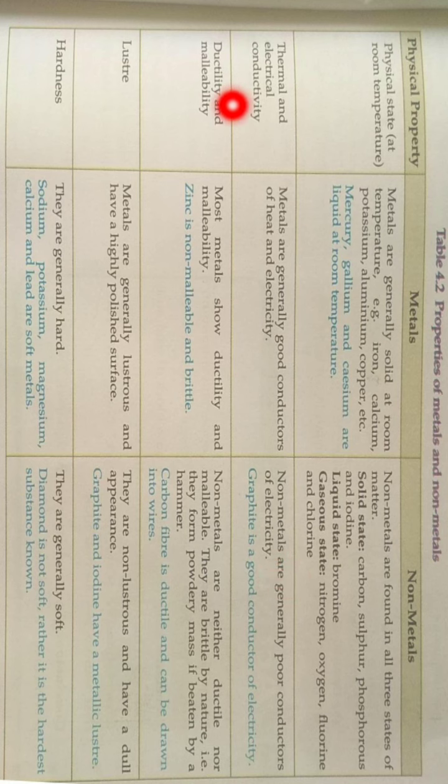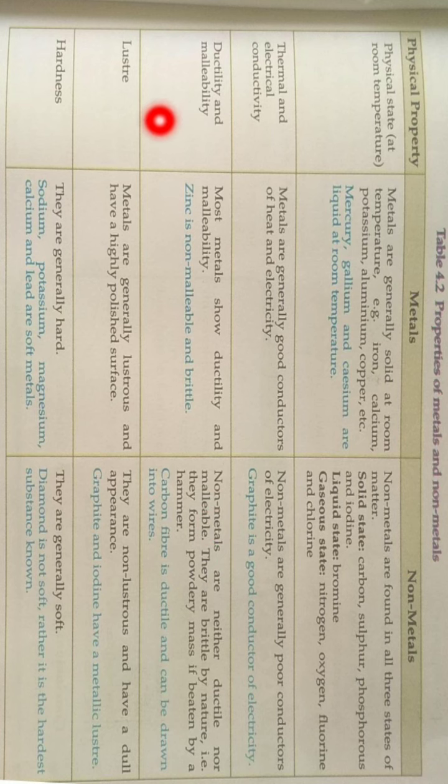Second physical property is thermal and electrical conductivity. Metals are generally good conductors of heat and electricity, while non-metals are poor conductors of heat and electricity. Here also there is an exception. Graphite is a good conductor of electricity. This is a non-metal which is a good conductor of electricity.